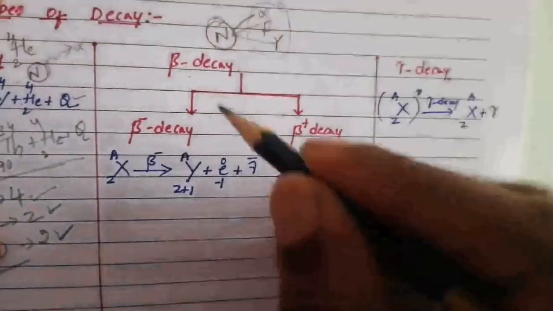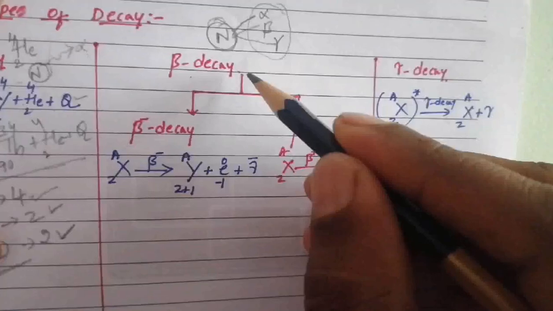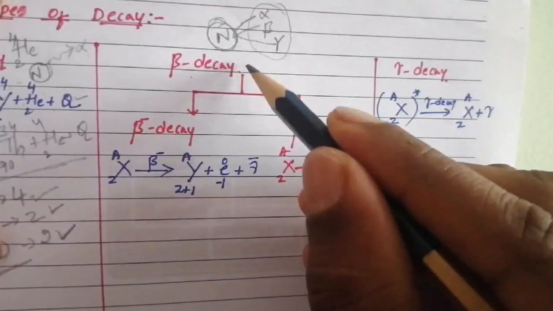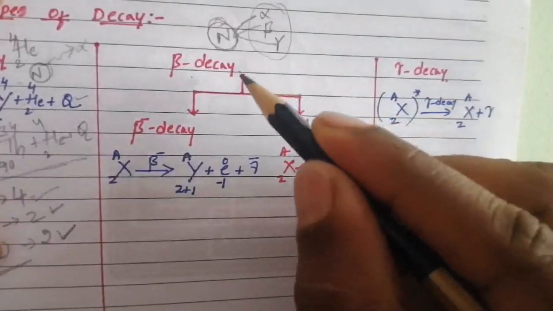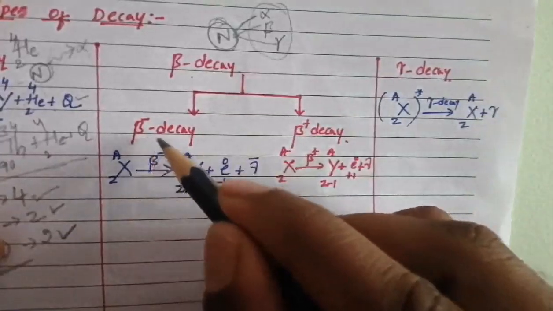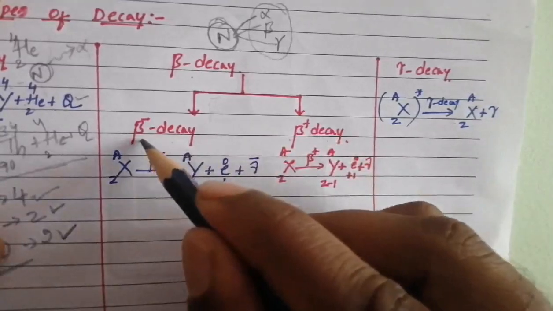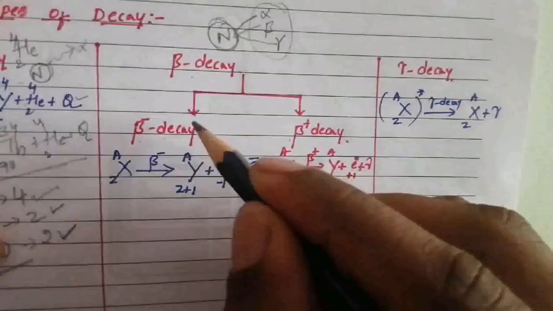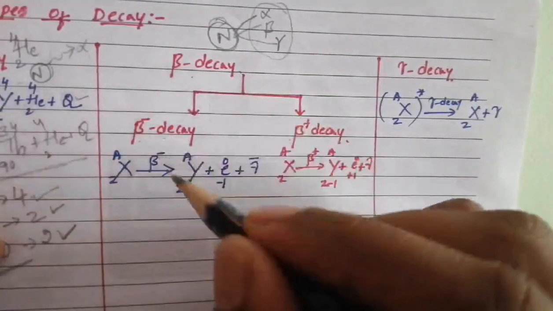Next, the second one is beta decay. So what is meant by beta decay? The process of emission of a beta particle from a radioactive nucleus is called beta decay. In beta decay there are two types: negative beta decay and positive beta decay, or beta minus decay and beta plus decay. So there are two types of beta particles emitted during beta decay.